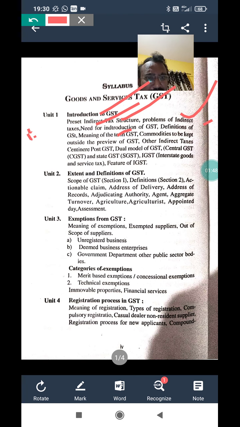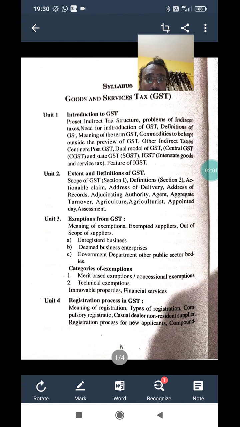When the definition is asked, you are supposed to write according to the author's name. Author name you can write, and then the meaning and definition which we have already discussed.